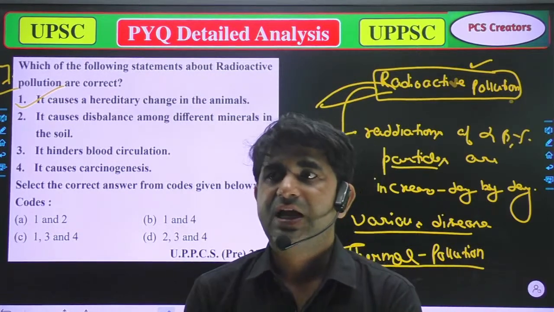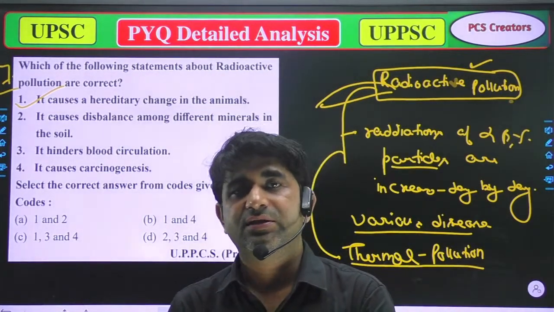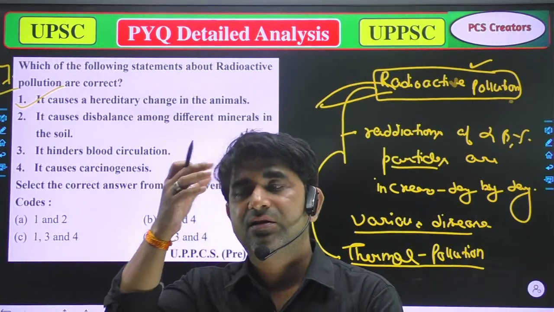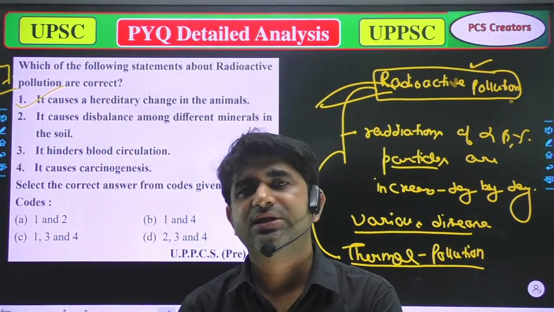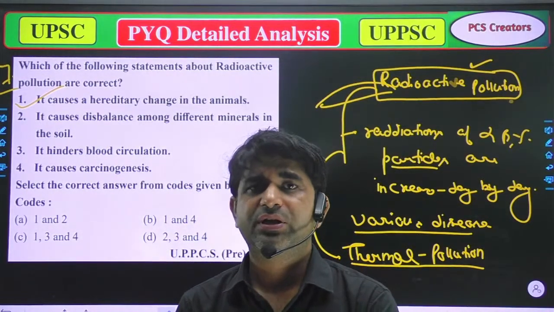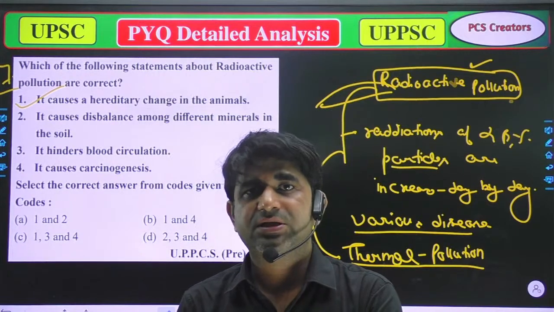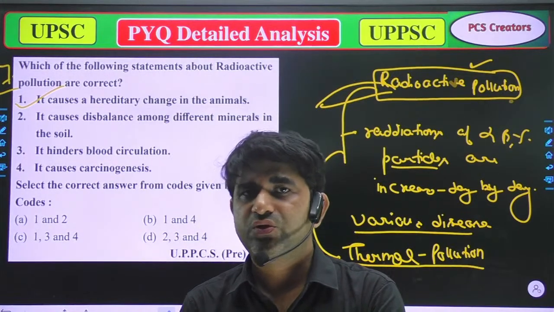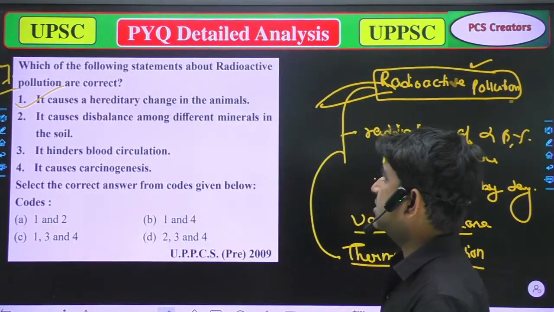Due to radiation, there have been genetic changes in the animals, or you can say in the people, and till today, in their genes, there are some changes. So we can say that it causes hereditary change in the animal.